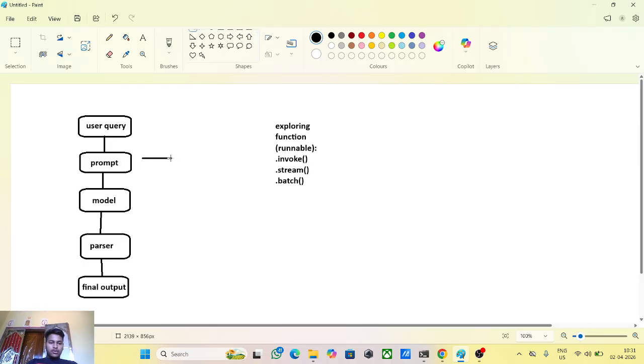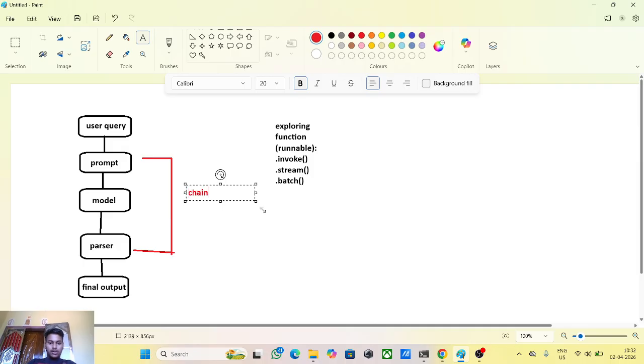Here in LangChain, what we connect is what we create as the chain. From prompt to parser, we are creating a chain, by the help of the modern LCL, LangChain Expression Language.